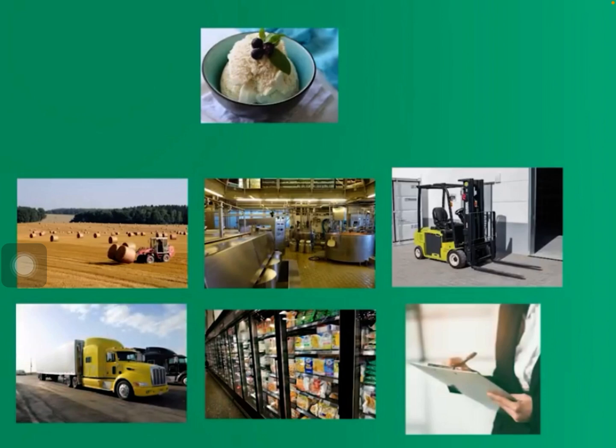To be able to have ice cream in our store, it goes through a large, long process in order to get there. And it uses capital resources in order to get into our stores. So a couple of examples here. We might have a large truck. This truck might be used to transport the ice cream from the factory that it is being made in to our grocery store where we're actually able to buy it.